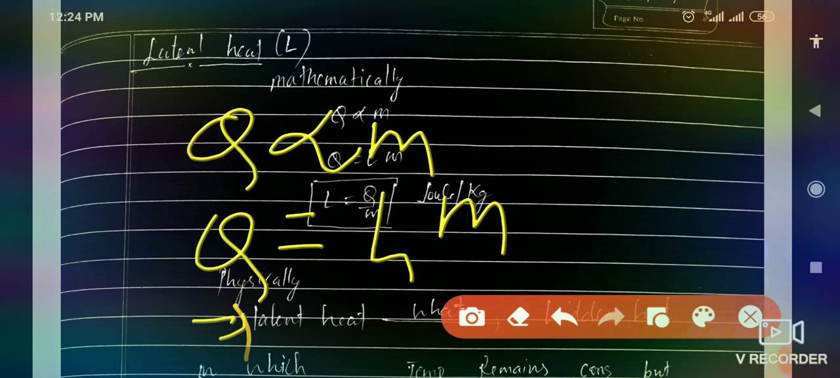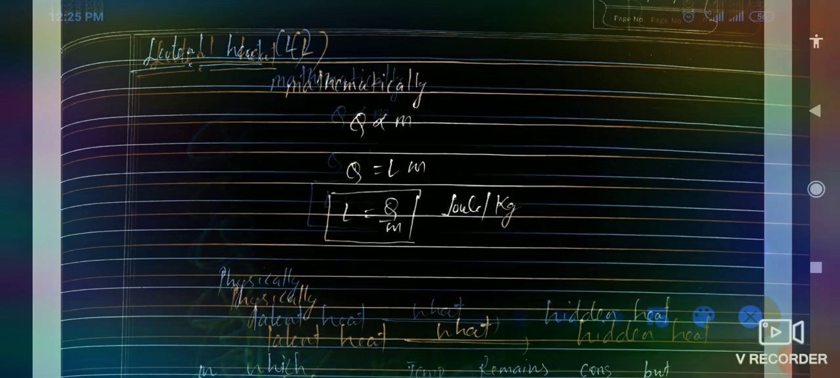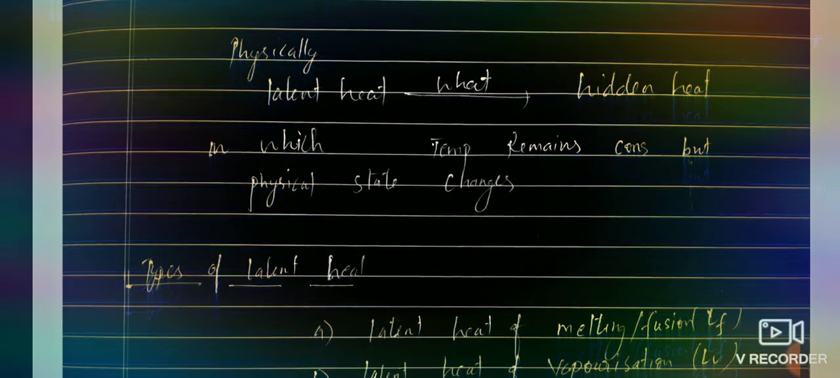Here we will find the value of L. Then we can say L equals Q over M. Now mathematically we can define the ratio of given heat and mass as latent heat. Now if we define this term physically, then we can say what latent heat is.